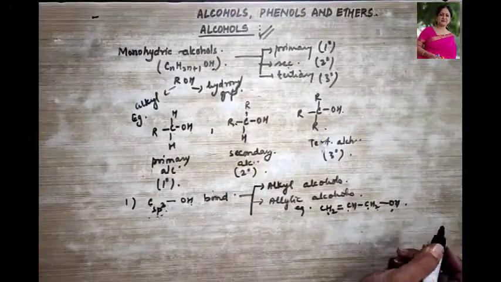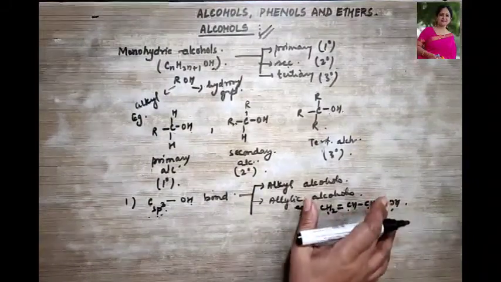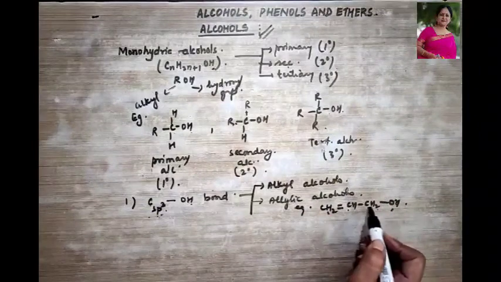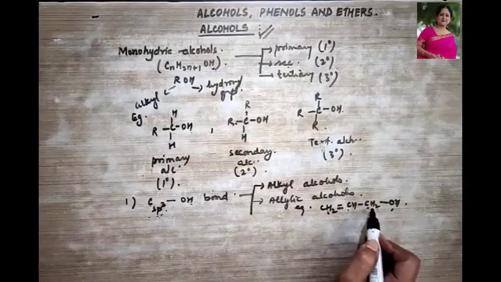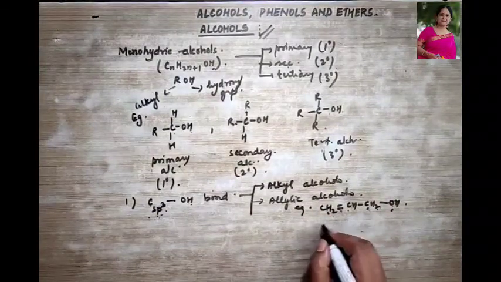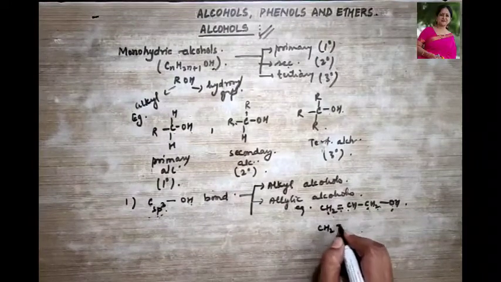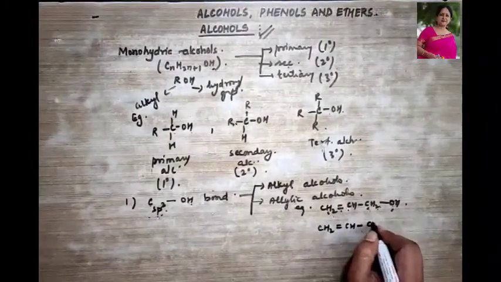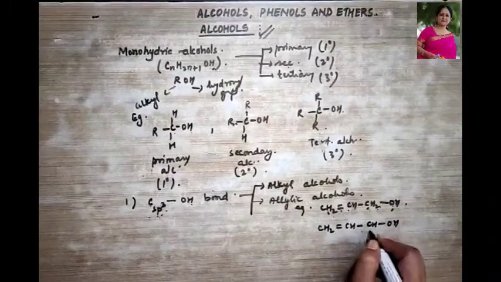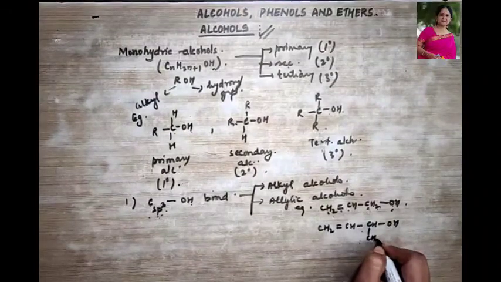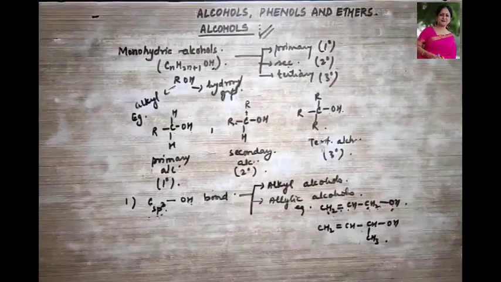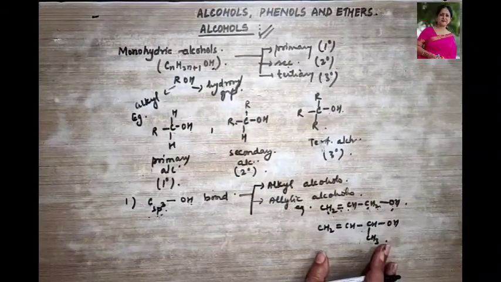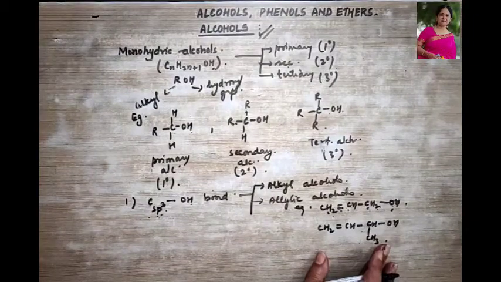This is called an allylic carbon atom. For example, CH2=CH-CHOH-CH3, so this is your secondary allylic alcohol.